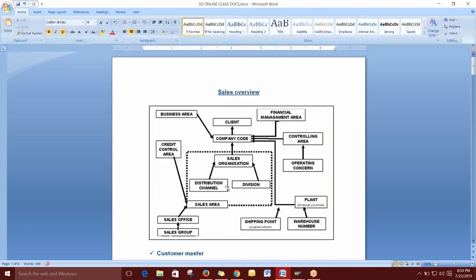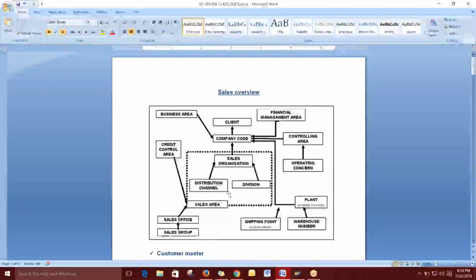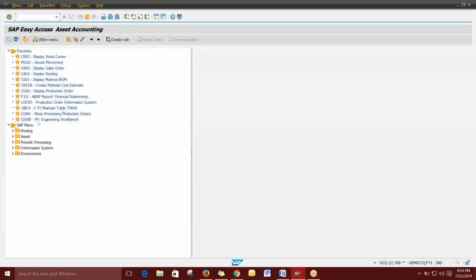There is no specific sales area code or name. When we combine all these things, it is called a sales area. One sales organization, one distribution channel and one division make one sales area. Then we will have many more combinations like that. The system has changed, so the distribution channels and divisions will be somewhat different, so just keep that in mind.